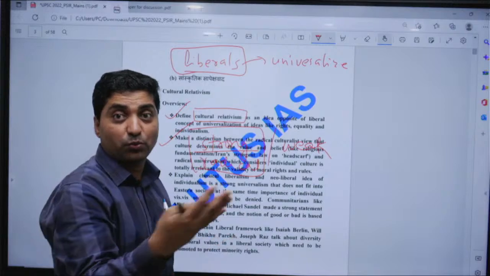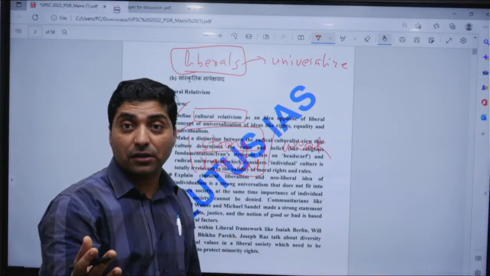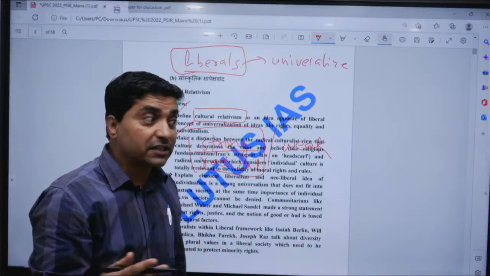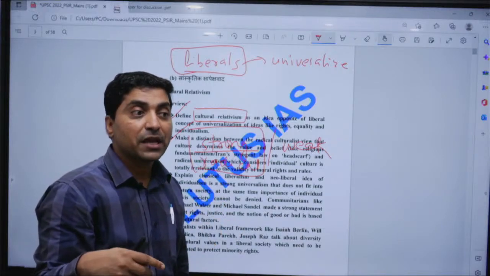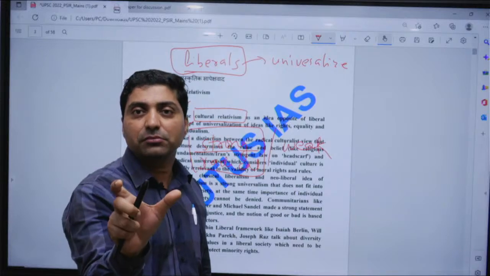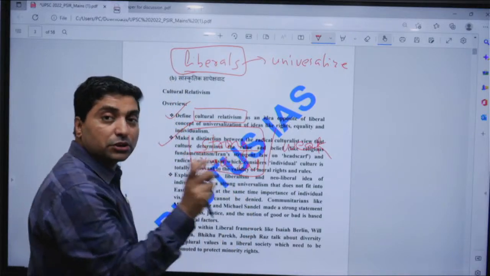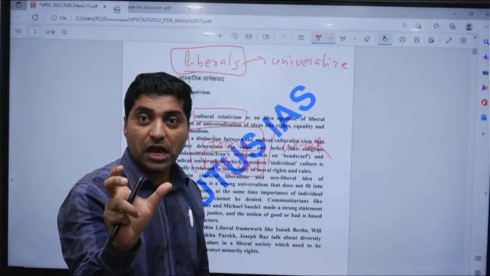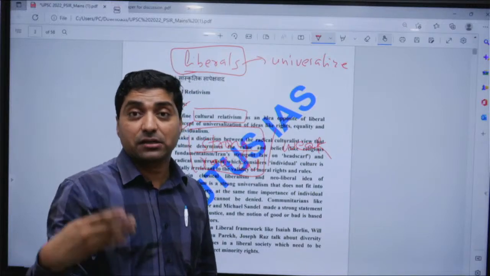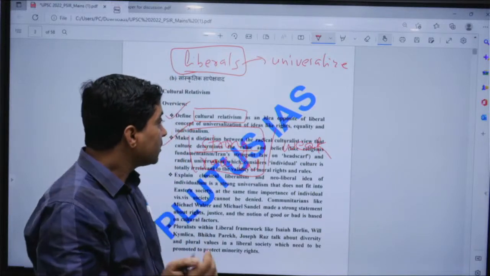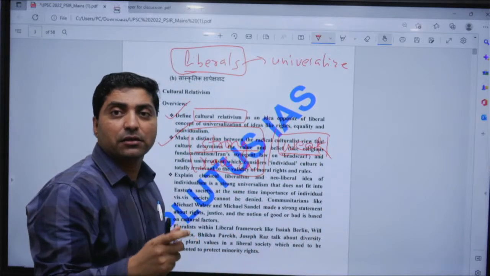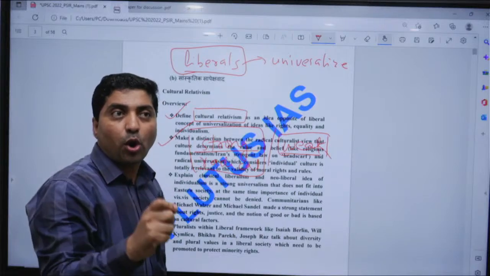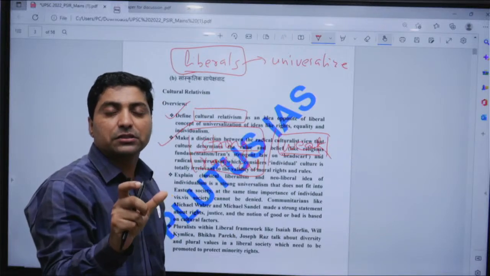For example, one can give the example of Iran. What is happening in Iran? They are strong, radical culturalists, and they even define women's freedom under the ambit of culture, which is basically male patriarchal. Now weak culturalists define all ideas in flexible terms.